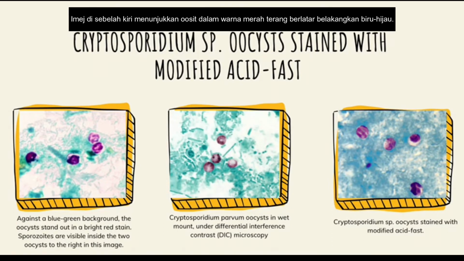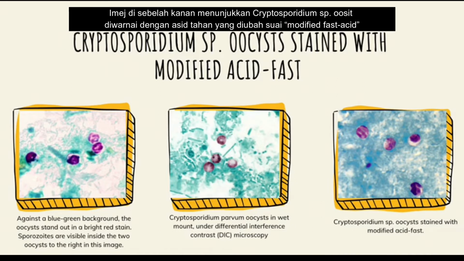In this slide, it shows the Cryptosporidium species oocysts stained with modified acid-fast. The image on the left side shows, against a blue-green background, the oocysts stand out in a bright red stain. Sporozoites are visible inside the two oocysts to the right in this image. The image in the middle displays the Cryptosporidium parvum oocyst in wet mount. They can be seen under differential interference contrast microscopy. The image on the right side shows Cryptosporidium species oocysts stained with modified acid-fast.